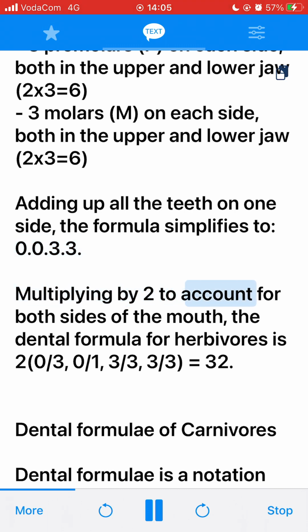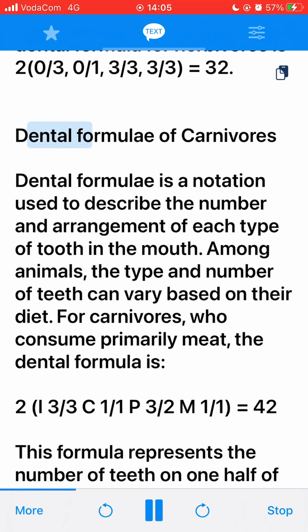Multiplying by 2 to account for both sides of the mouth, the dental formula for herbivores is 2, 0/3, 0/1, 3/3, 3/3, equals 32. Dental formulae of carnivores. Dental formulae is a notation used to describe the number and arrangement of each type of tooth in the mouth. Among animals, the type and number of teeth can vary based on their diet. For carnivores, who consume primarily meat, the dental formula is 2,